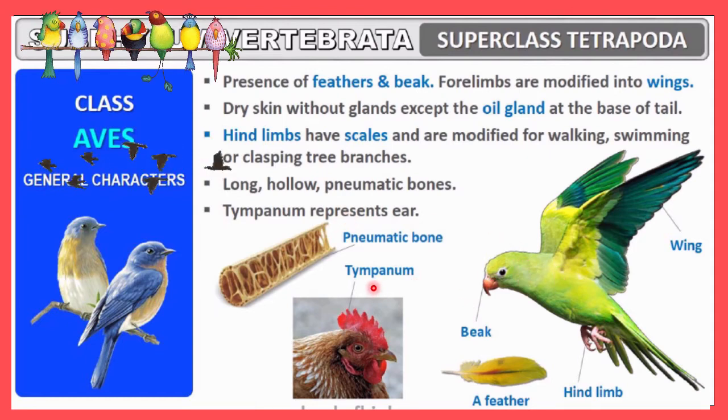Okay, so these are all the general and very unique characteristics. Here you can see these wings, which enable the organism to fly. Pneumatic bones also help the organism to fly. Tympanum will act as an ear. Here you can see beaks.